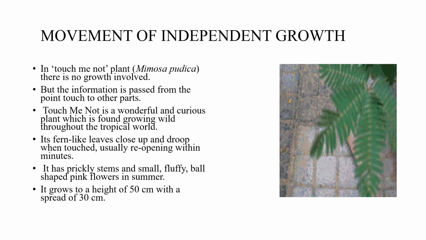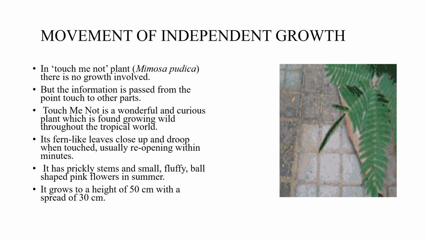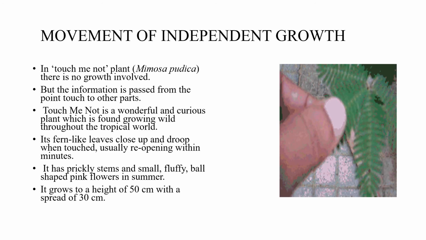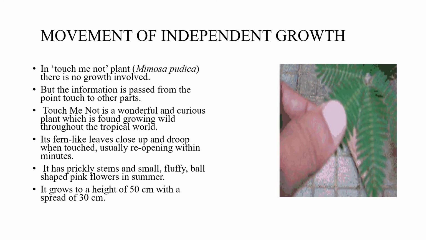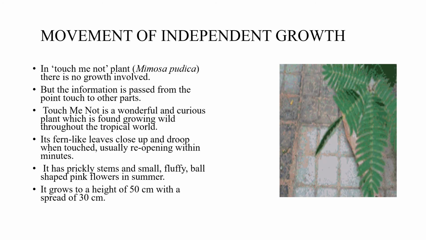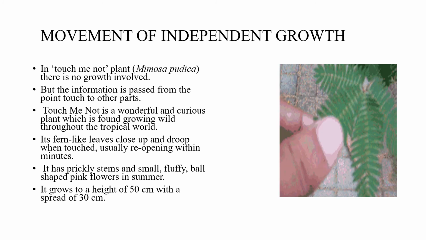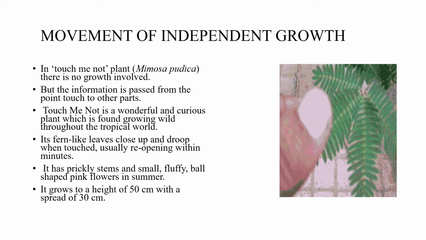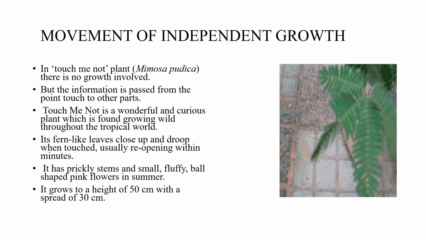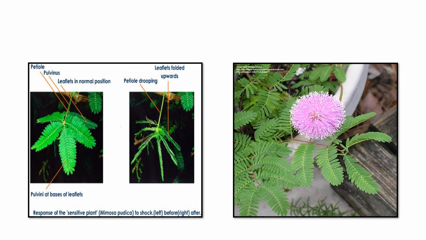Touch-me-not is a wonderful and curious plant which is found growing all throughout the tropical world. Its leaves are like fern plant leaves. The leaves close up and droop when touched, usually reopening within a few minutes or a few seconds. It grows up to a height of 50 centimeter with a spread of 30 centimeter. Here you can see this touch-me-not plant possesses beautiful pink color flowers, especially in summer.